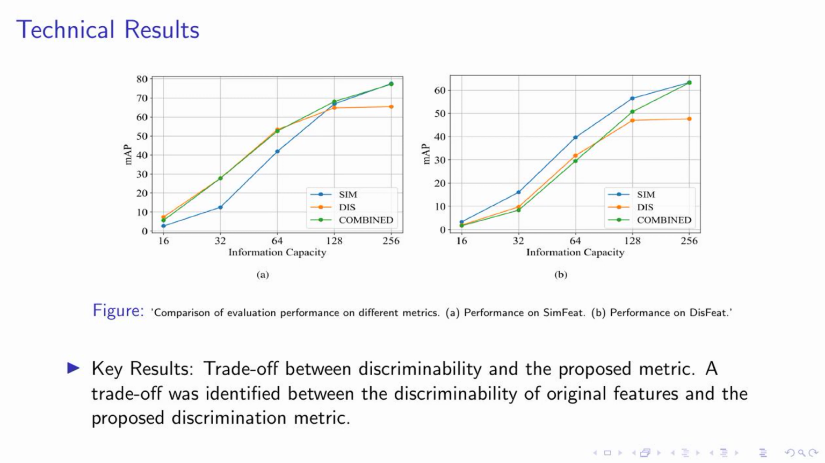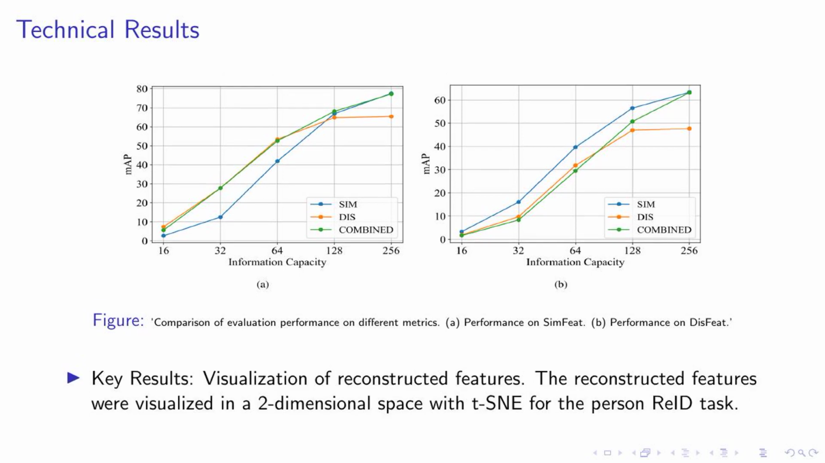This trade-off is crucial in our study as it guides us in optimizing our feature compression techniques. It's a delicate balance, but one that can lead to more efficient and effective machine vision tasks. In the next slides, we will further explore this trade-off and discuss its implications in more detail. Stay tuned. On this slide, we delve into our key results, focusing on the visualization of reconstructed features.